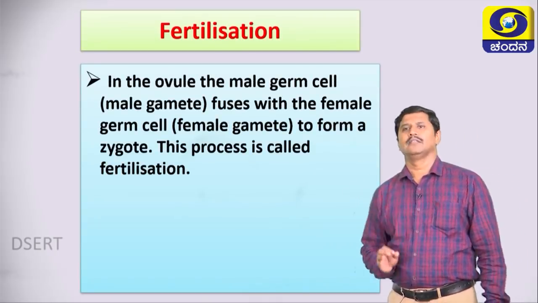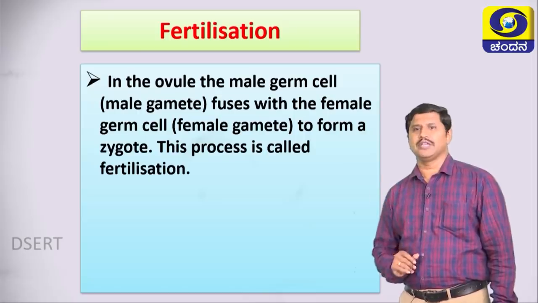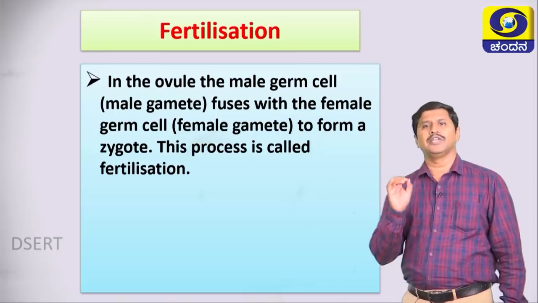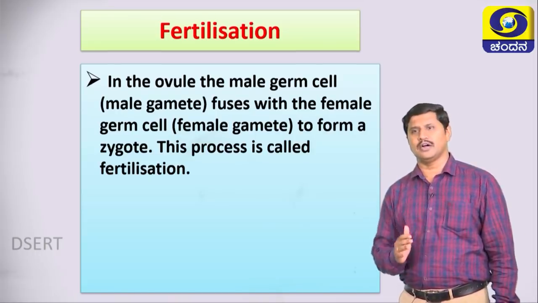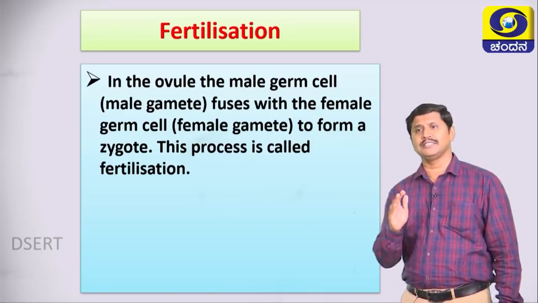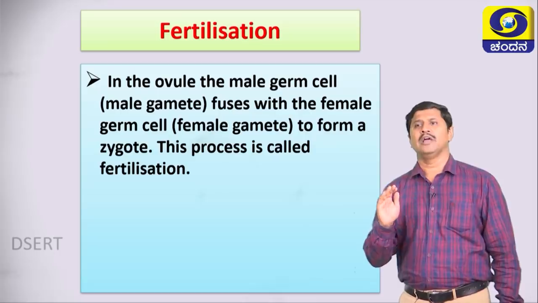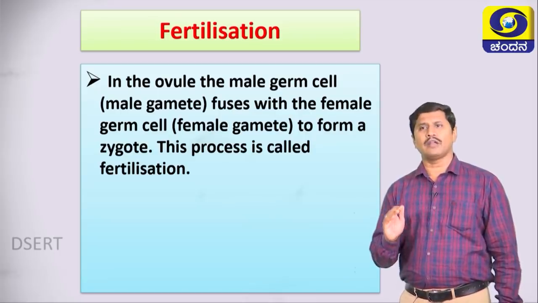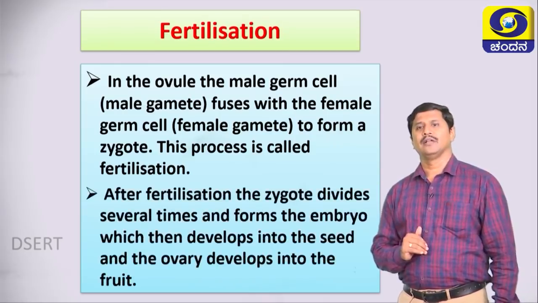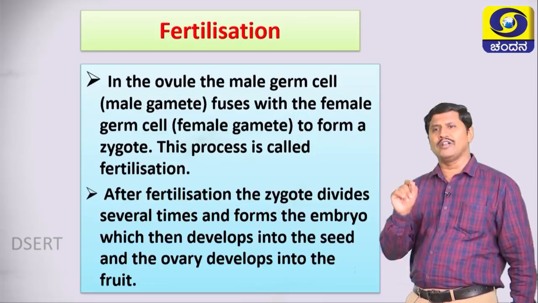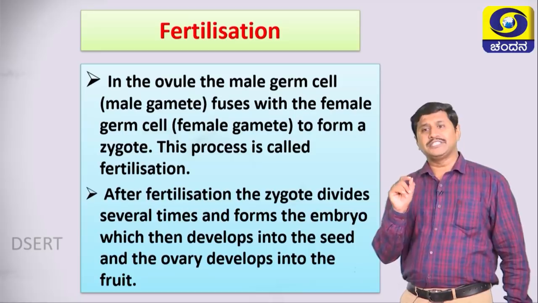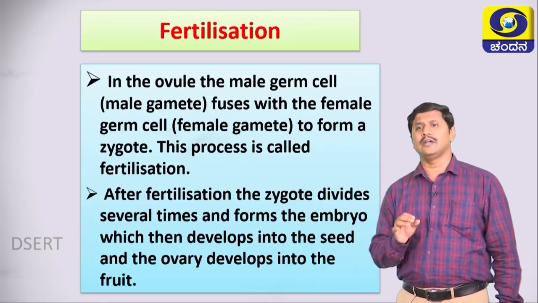In the ovule, the male germ cell fuses with the female germ cell. It means that the male gametes fuse with female gametes to form a structure called zygote. This process is called fertilization. Remember, students, what is fertilization? The fusion of male and female gametes to form a structure called zygote. This is called fertilization. After fertilization, the zygote divides several times and forms the embryo, which then develops into the seeds, and the ovary develops